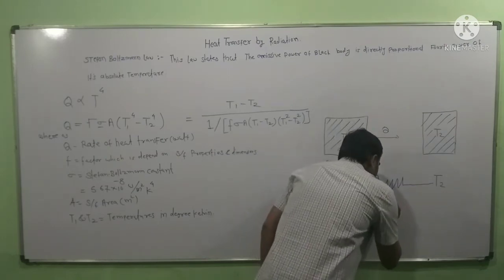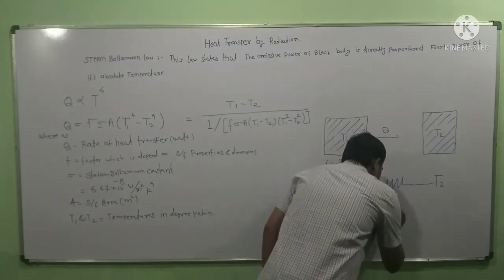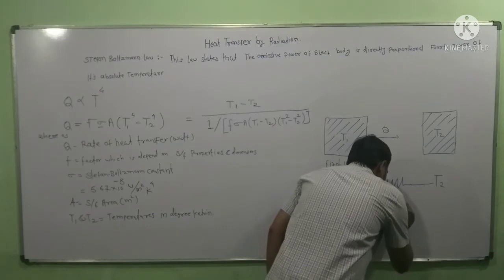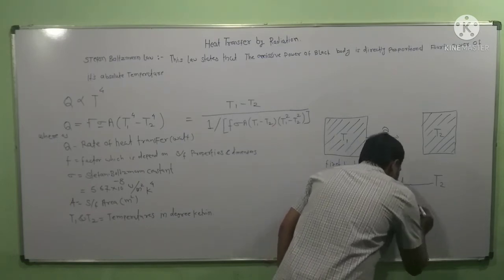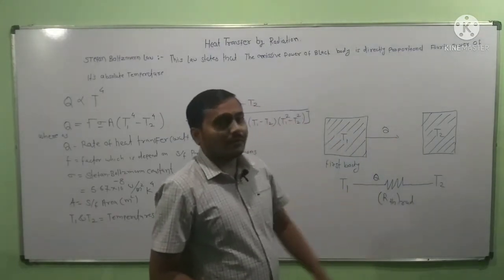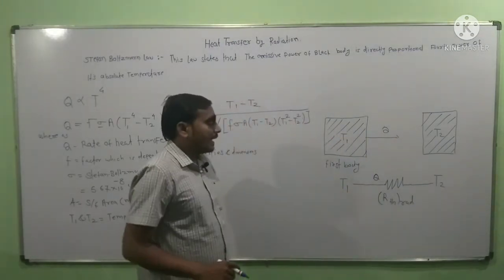This is your thermal resistance in radiation, R_TH rad, for resistance in radiation.